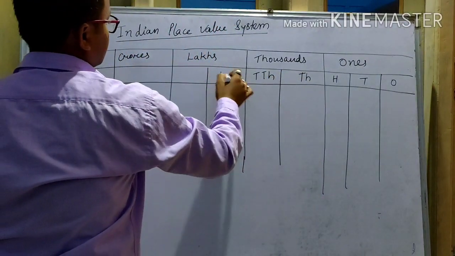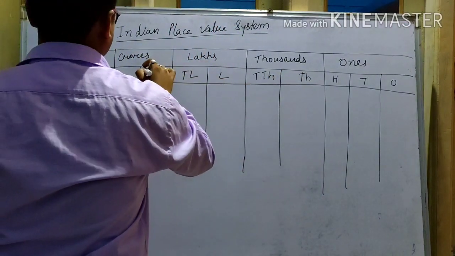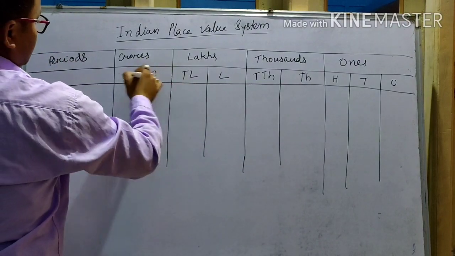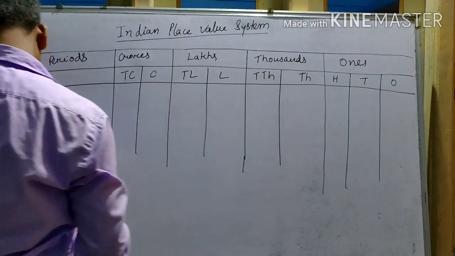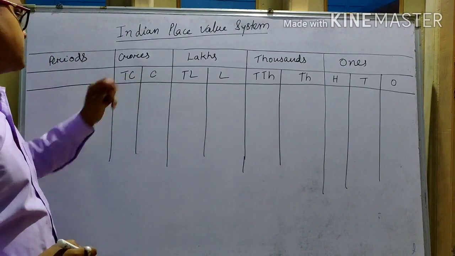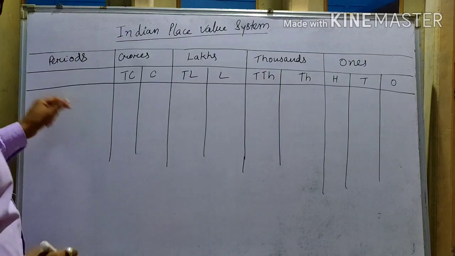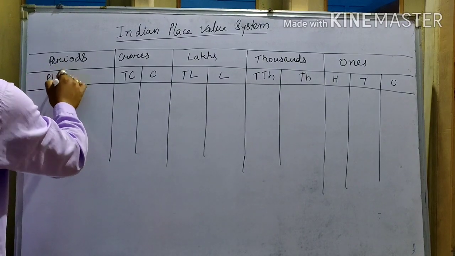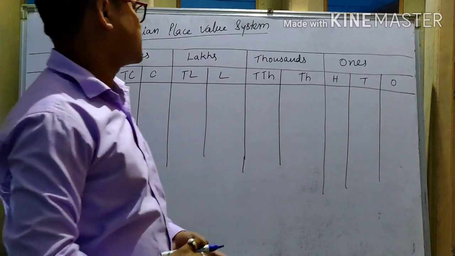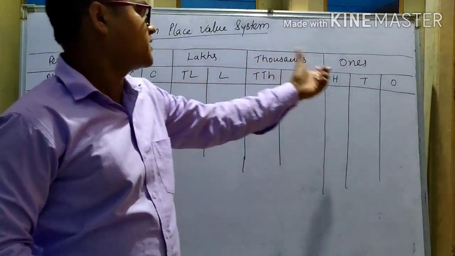Then 1000, 10,000, and here we get lakh, then 10 lakh, and here crore, then 10 crore. So these are the places in the Indian place value system. There are 4 periods.